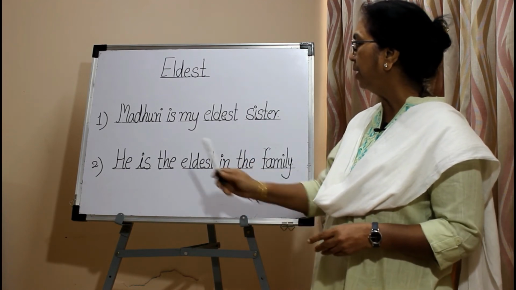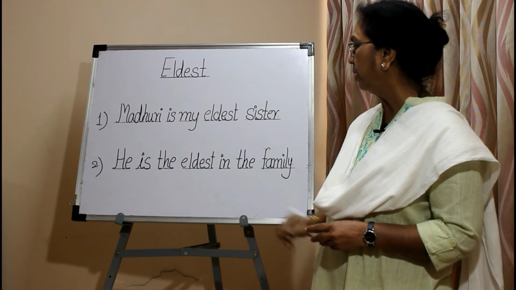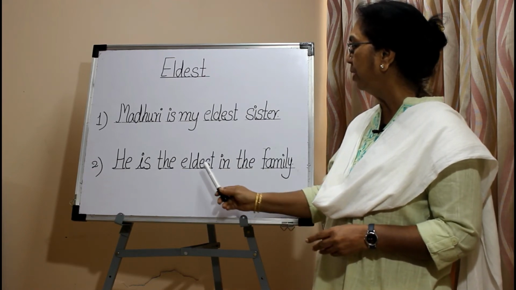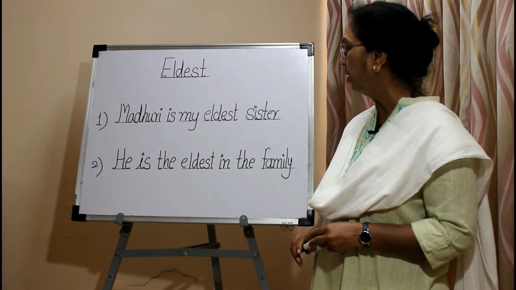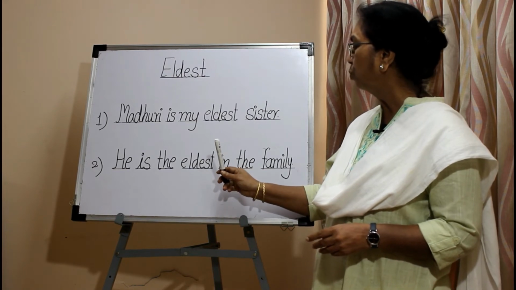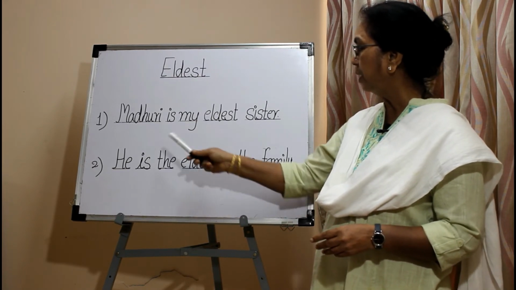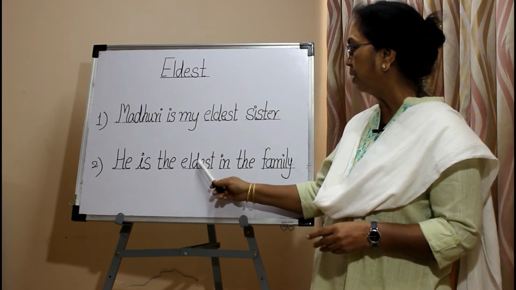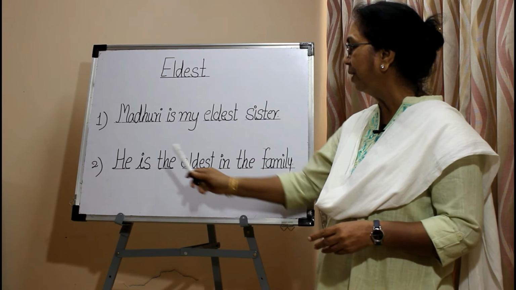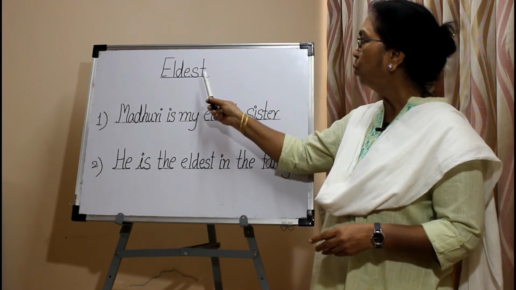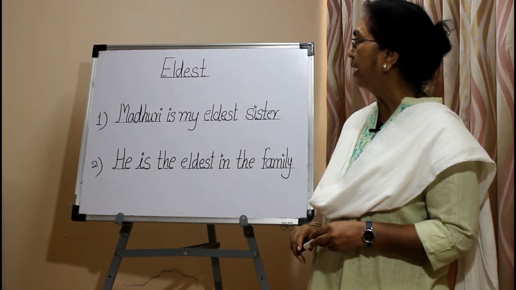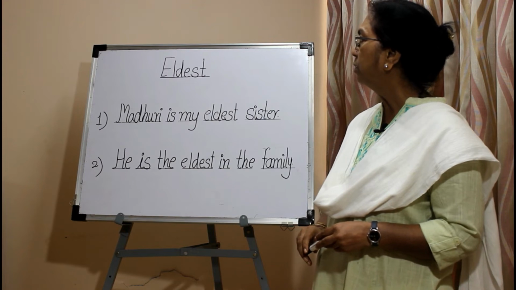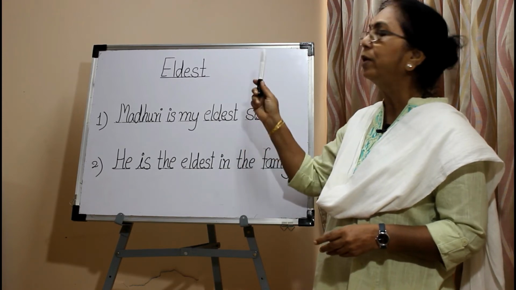Second sentence, he is the eldest in the family. Here the adjective eldest is again used in the superlative degree to describe the person, that is he. It comes after the linking verb is. So the adjective eldest is used for a person, for a family member, in the superlative degree.